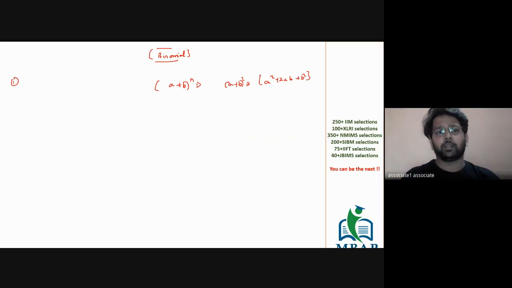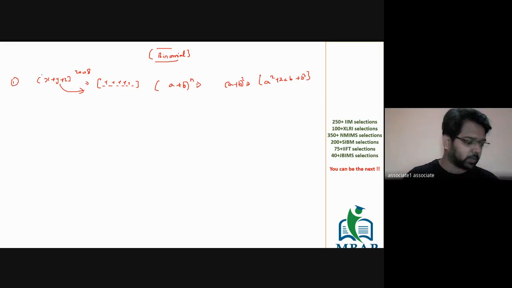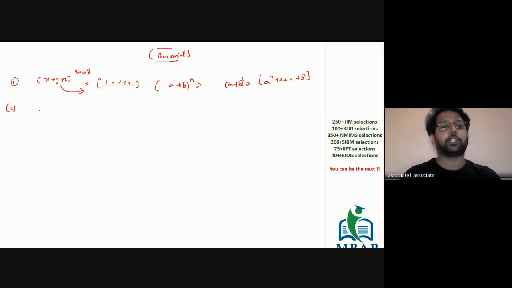The first category of question is basically on the number of terms. For example, let's say if I write x plus y plus z raised to 2008, and the question will be: find the number of terms in the expansion of x plus y plus z raised to 2008. Something of this sort. The second variety of question which comes here will be to find the coefficient of the given term.